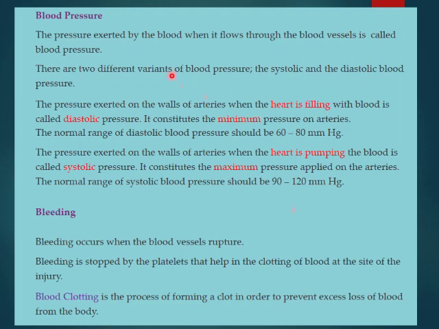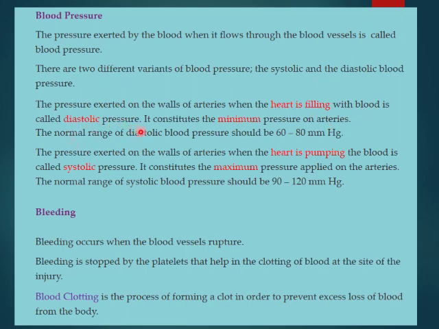Now, what is blood pressure? The pressure exerted by blood when it flows through the blood vessels is called blood pressure, and there are two different variants of blood pressure, that is systolic and diastolic. The pressure exerted on the wall of arteries when the heart is filling with blood is called diastolic pressure.